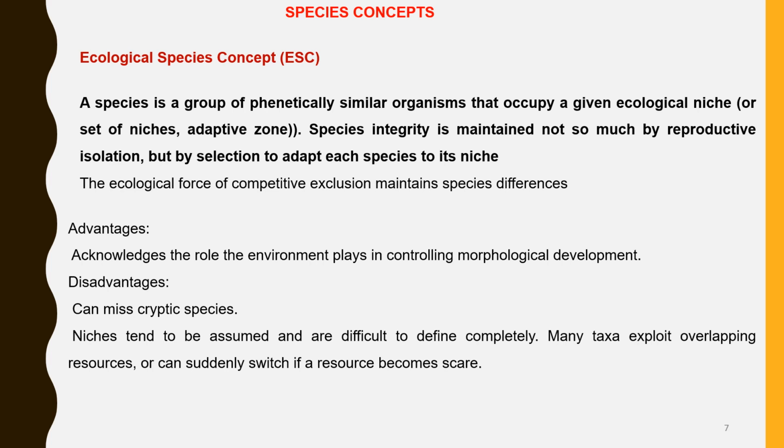The major disadvantage of the ESC concept is that it is very difficult to demarcate a niche, and in many cases the niches overlap. Many organisms exploit overlapping resources. In certain cases, it may miss cryptic species. These are species that are morphologically identical to each other, but they belong to different species.